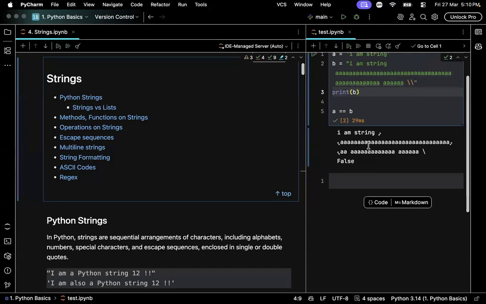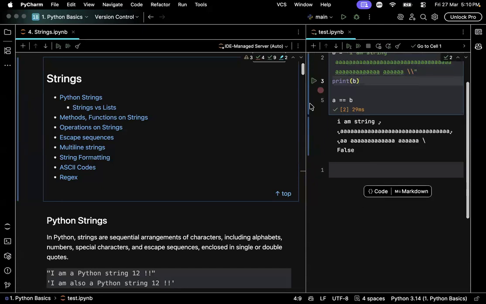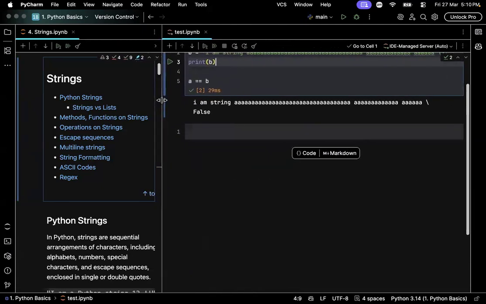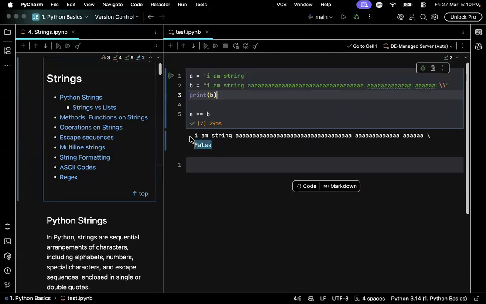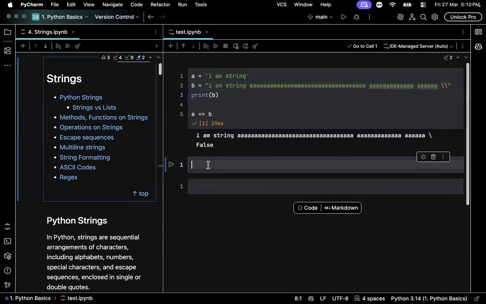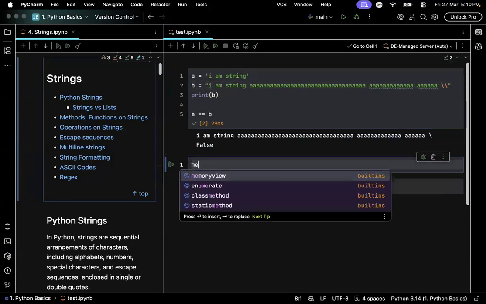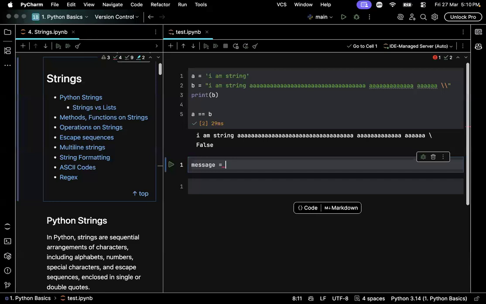And you might ask, what if, see, this is the actual string, right? And when I try to print it, this is how it prints. But what if you want to represent a string that spans multiple lines, like this message? We want to greet a newly signed up user.